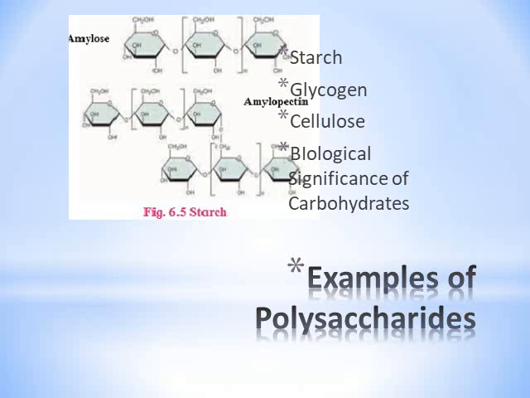Lactose, which is found in milk, a disaccharide, provides energy to lactating babies. Lactating babies means babies which feed on milk. Polysaccharides serve as structural components of cell membrane, cell wall, and reserve food as starch and glycogen.